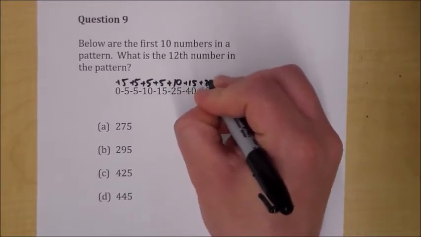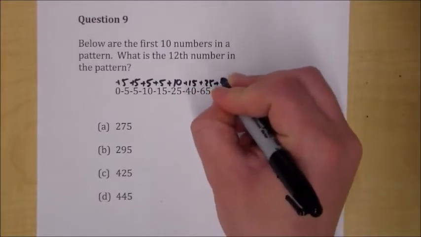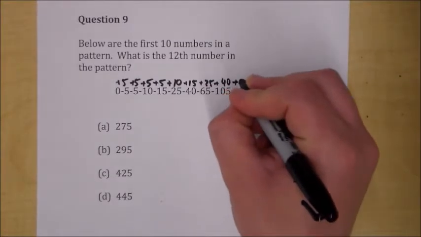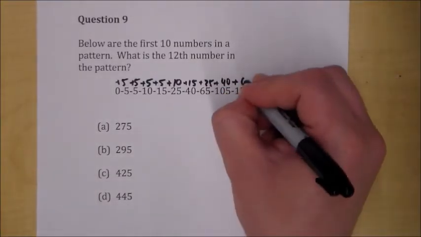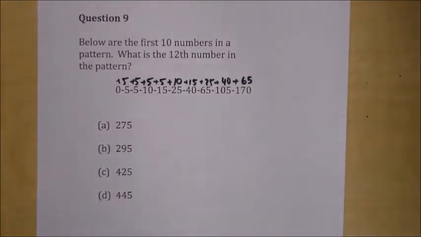Now we do plus 25. Now we do plus 40, and now we do plus 65, and you're like, I don't see any pattern in that. And you just look and you look and you look and you're like, all right, that's all by 5s, so what are we going to do? And you feel the time pressure, and yeah, they're tricky.